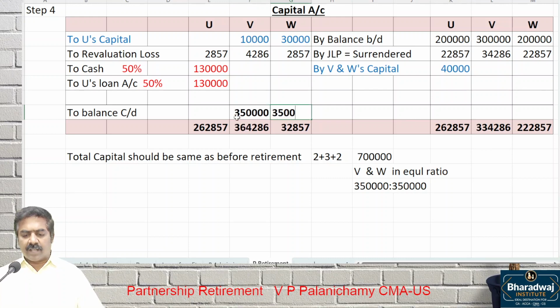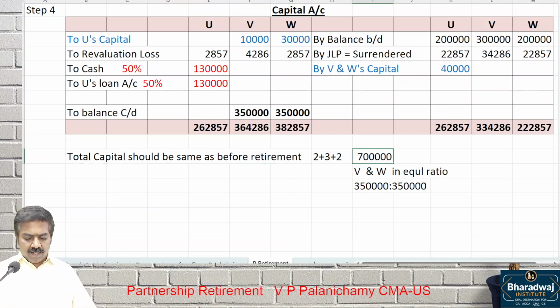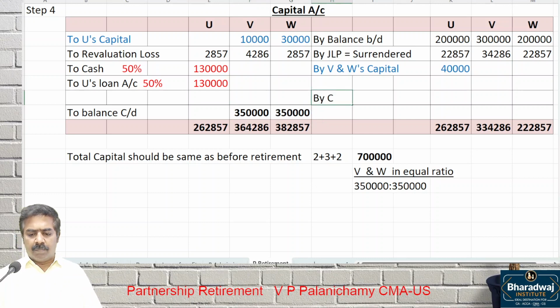Please remember it is not a balancing figure, it is instructed to us. What is instructed to us? Capital should be same as before retirement. Ensure that the continuing partners are maintaining in which ratio? New profit sharing ratio, which is which ratio? Equal ratio, 3,50,000, 3,50,000. Tally this, you will get cash as the balancing figure.